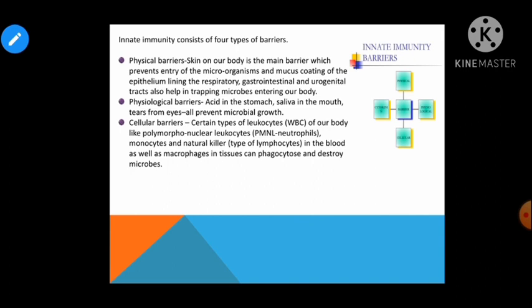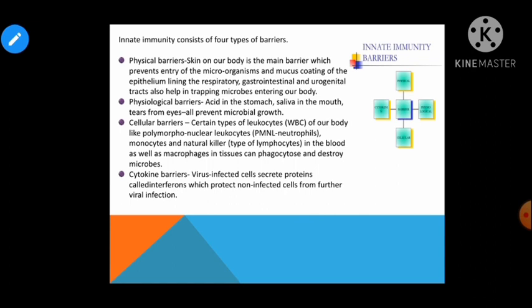Let us talk about the fourth type of barrier, which is cytokine. Right? Children, what are cytokine barriers? They are the cells which are virus infected. ध्यान से सुनो. They are the cells which are virus infected and release a type of protein which is known as interferon, right? Which protects non-infected cells from further viral infection, right?